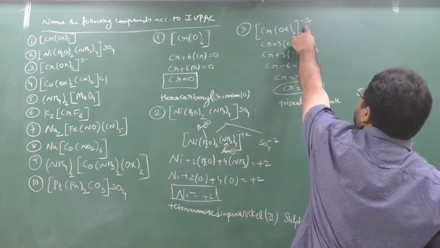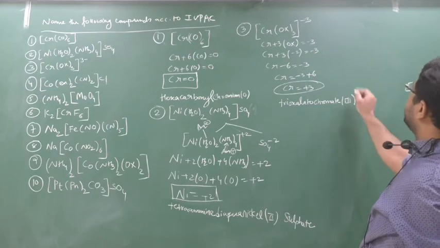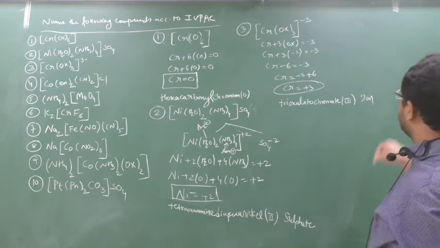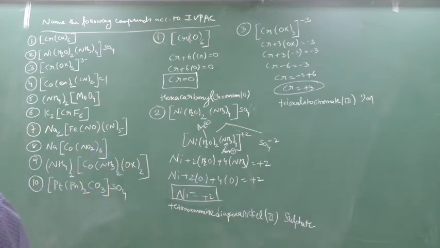Now it is an anionic complex means chromate 3. Okay, now it is an ion, so I have to put here ion. So chromate 3 ion. Write down this. Clear? Just to make sure that whenever the metal comes in the anionic complex, the suffix ate should come. Done this 3. Can I go for next?